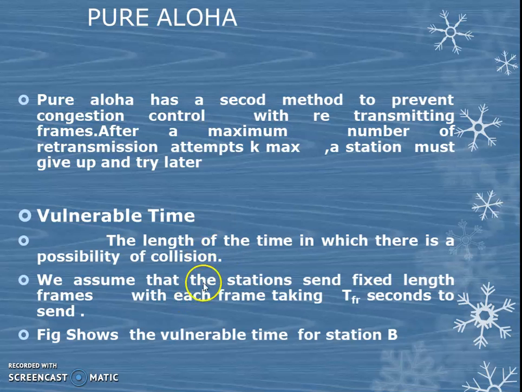Here, vulnerable time. What do we mean by vulnerable time? There is a possibility of collision. The length of time in which there is a possibility of collision, how long the collision can occur, is called the vulnerable time of pure Aloha. We assume that each frame takes T_FR seconds to send. This is the time taken by each frame to send the data.